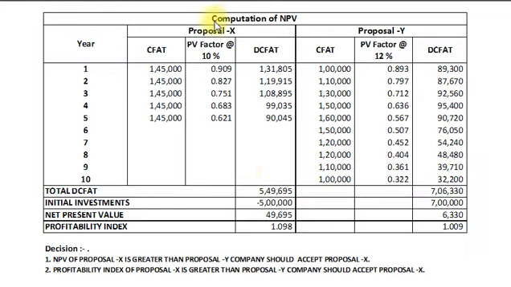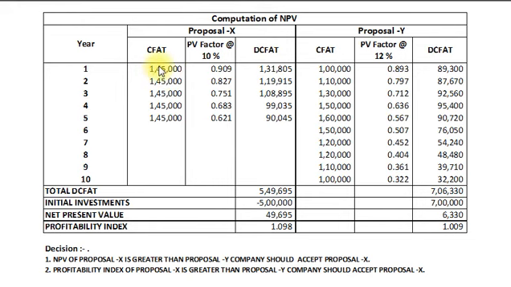Here is the computation of net present value. First column year 1 to 10. Second, working for proposal X: cash flow after tax, PV factor at 10% and discounted cash flow after tax.